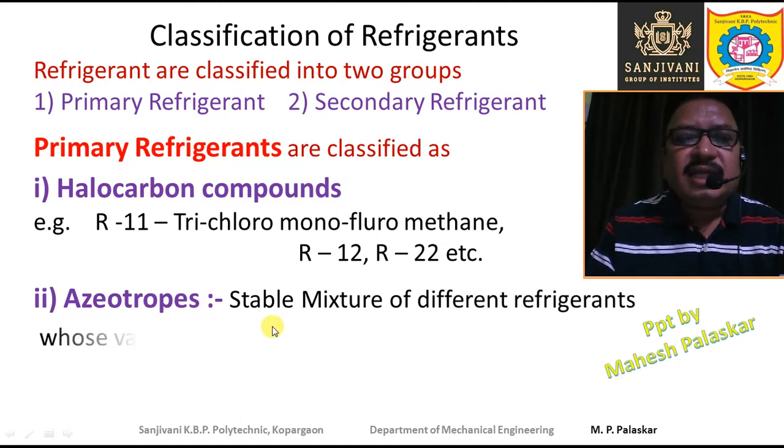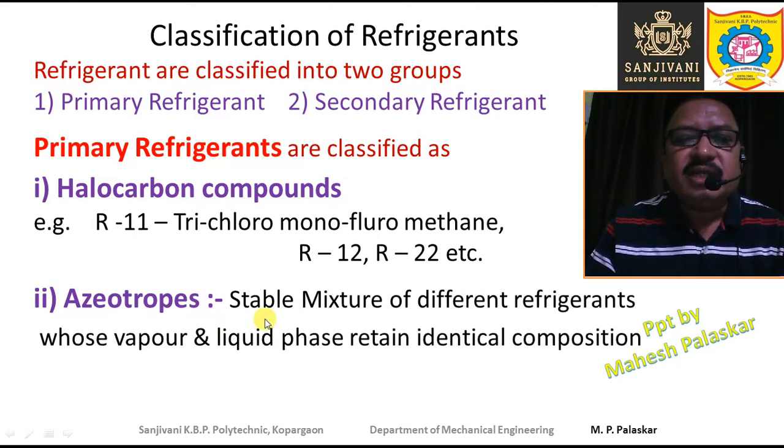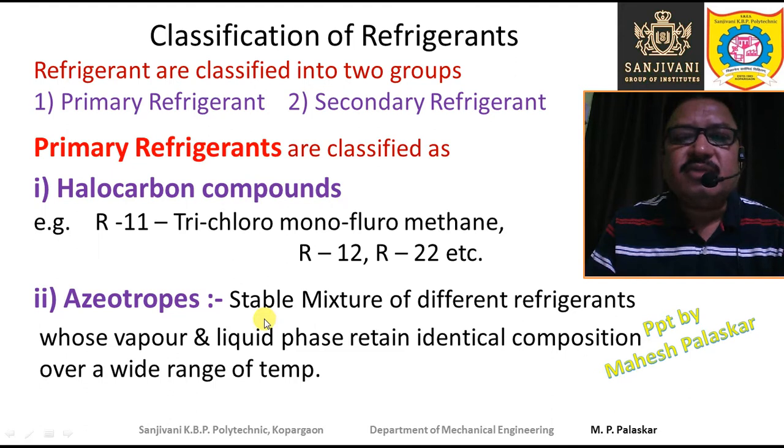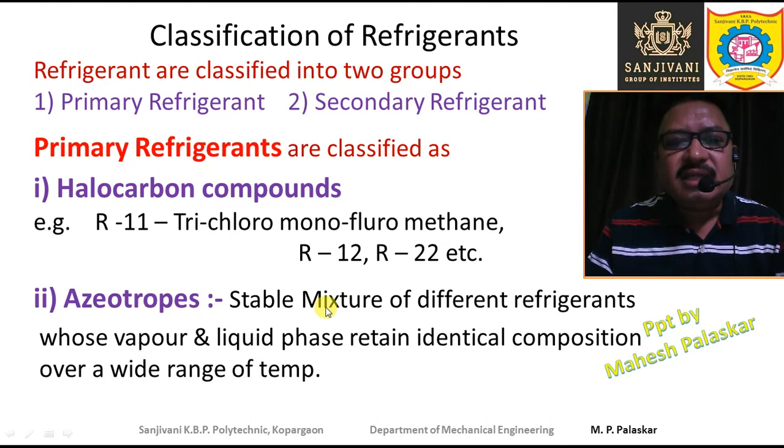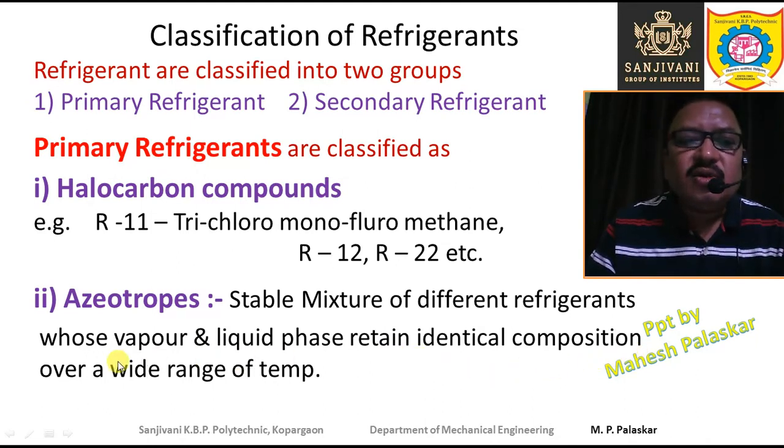Now the second type is the azeotropes. Azeotropes are nothing but mixtures of different refrigerants, but these are stable mixtures. What do we mean by a stable mixture? A stable mixture is one whose vapor and liquid phase retain identical composition over a wide range of temperature.